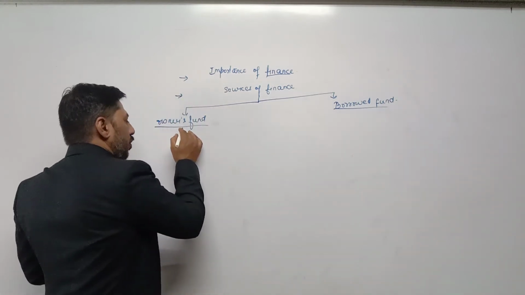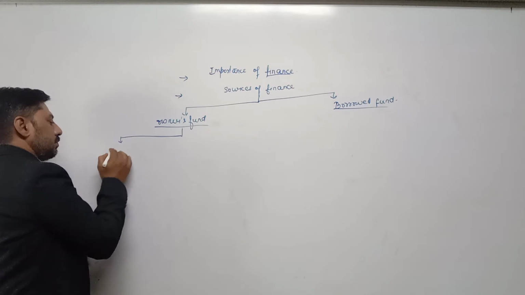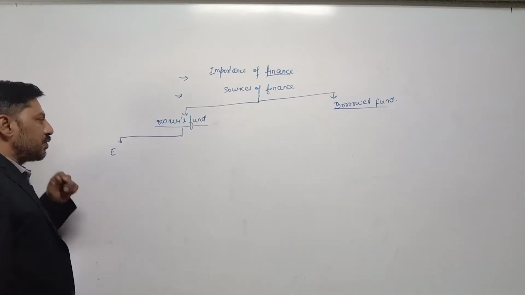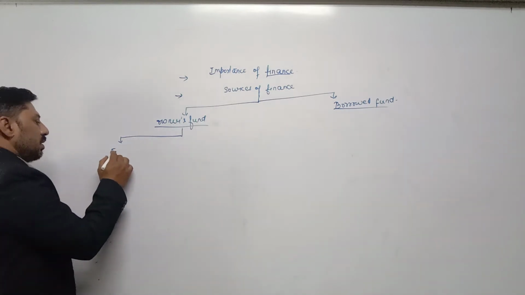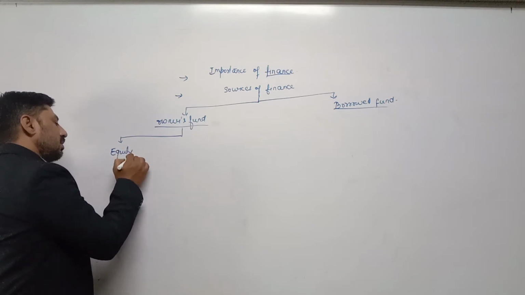Here, it is not possible to start a new chapter today, so I am revising the whole chapter.